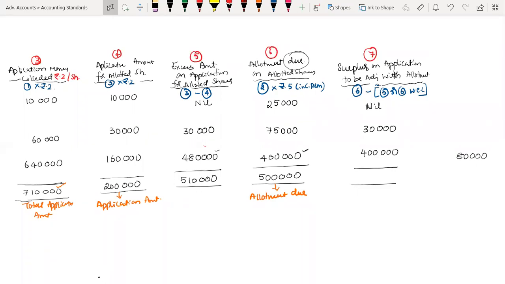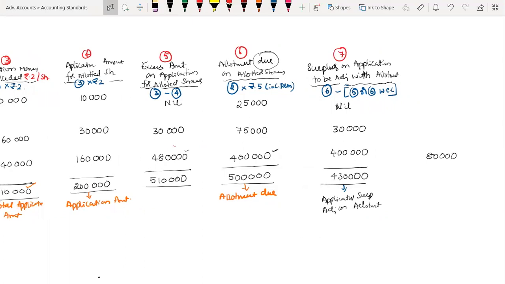Now, what is the allotment amount to be collected? Wait, it is not allotment, it is the surplus of application, so adjusted on allotment. 4 lakh 30,000 I am supposed to adjust.